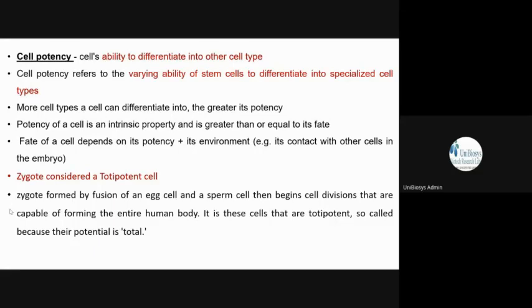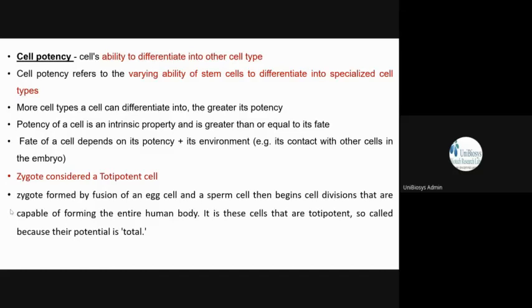Why does it have a greater fate? Sometimes if it is transferred to a place where the surrounding cells are certain muscle cells or whatever cells, under their influence it can become just like the surrounding cells. If the surrounding cells are muscle cells, it can become a muscle cell. So its original potency is to become a liver cell, but it has a greater potency, so it can also become a muscle cell. That is equal or greater fate or potency.